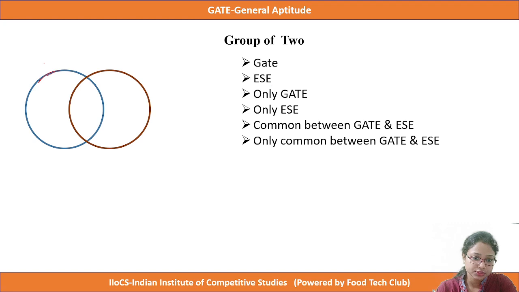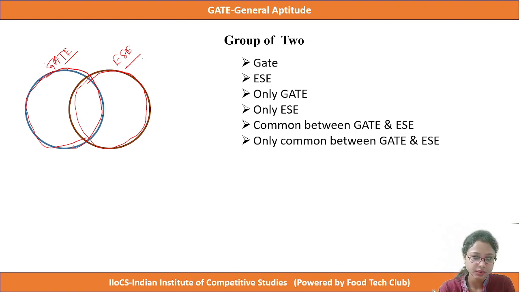So we will draw a Venn diagram, where this circle represents the GATE students and the other circle represents the engineering service examination students.